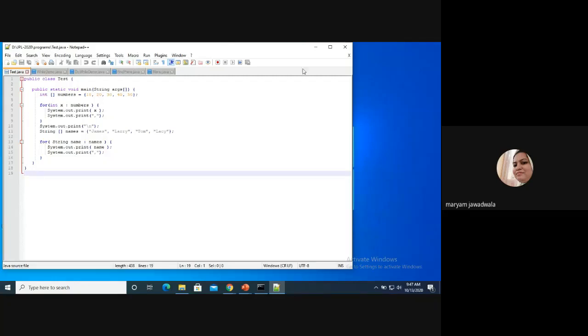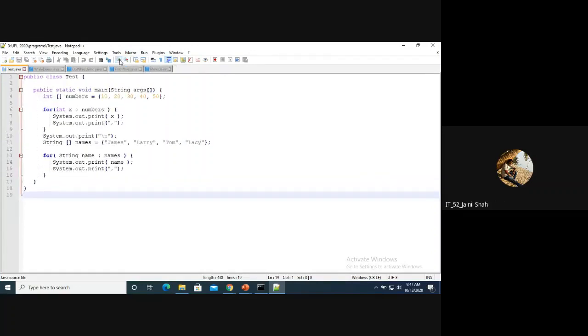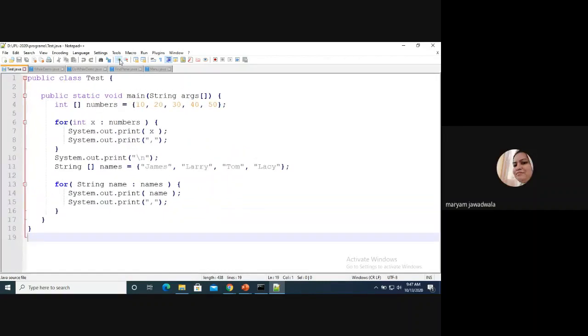Is this visible, all of you? Yes, ma'am. So this is a simple program. What I'm doing here is writing only a single class, that is Test. So obviously, if I write only one class, then the void main function will be inside this class only, right?